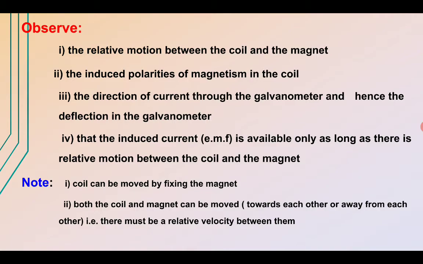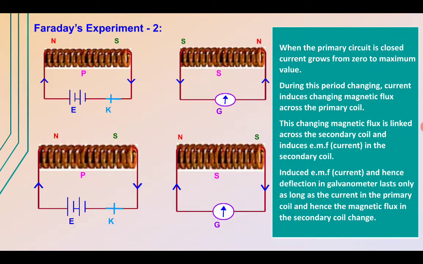And if we change that, the current and hence deflection will be large if the relative velocity between the coil and the magnet is large. We can say that the rate of change of flux along the coil is more in this case, if we are rapidly changing the movement or position of the coil and the magnet. Now next we have the second experiment as explained by Faraday.